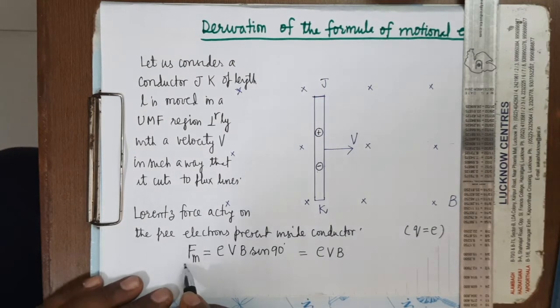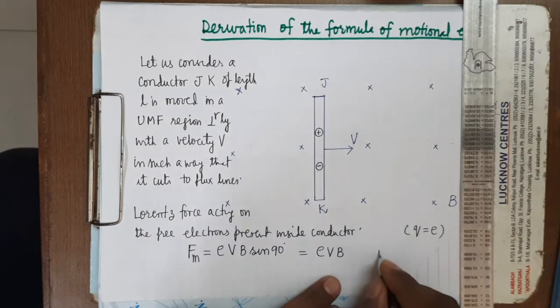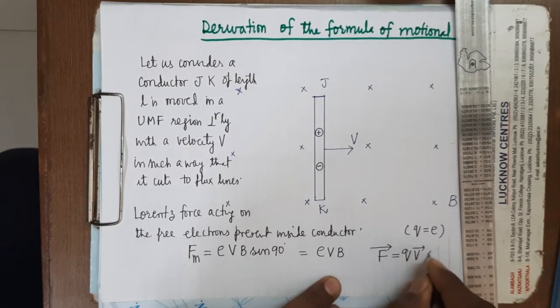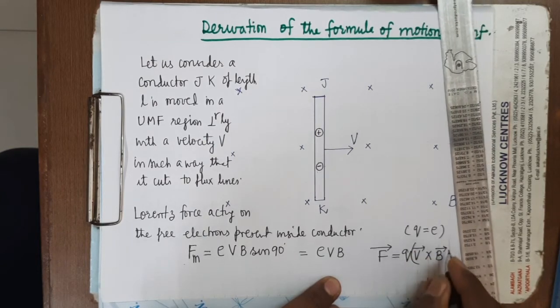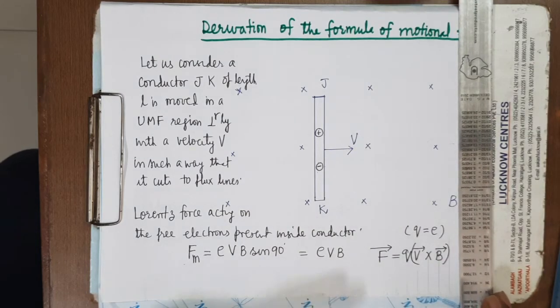So first we will determine the direction of this force. We can find the force on the positive charge by using the right hand rule. As we know, the Lorentz force is given by the formula, vector F equals Q vector V cross vector B. Whatever the direction of V cross B, that will be the direction of force on a positive charge.